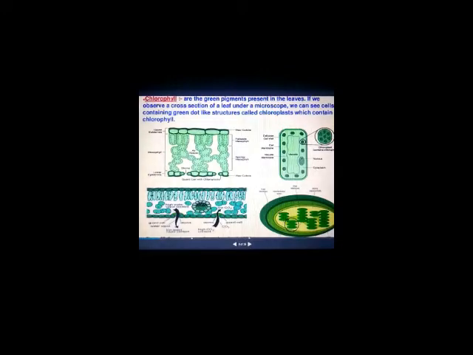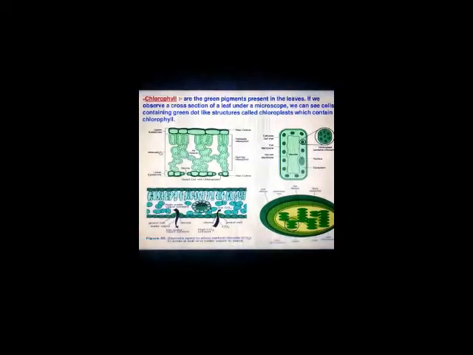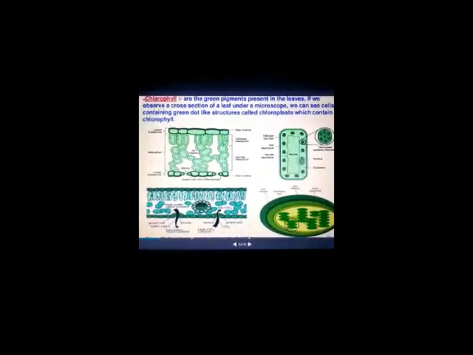And coming to the next step. During this process, some amount of light energy is converted into chemical energy, and that energy is nothing but ATP and NADPH2. That energy is used by carbon dioxide, and it is converted into a simple carbohydrate, namely glucose. So these are the steps.